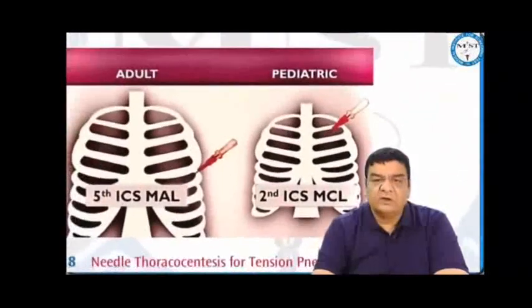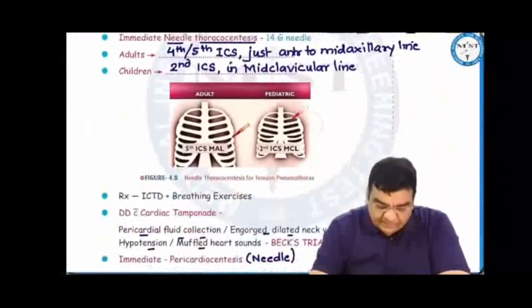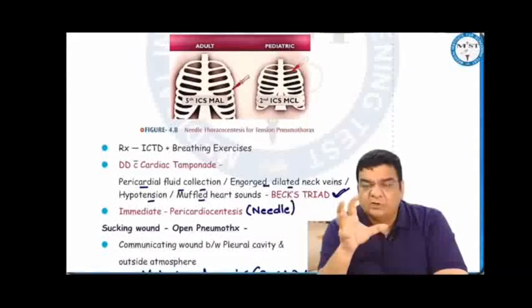However, in case of children, in a needle thoracocentesis for tension pneumothorax, we can put this needle in the 2nd intercostal space in the mid-clavicular line. Finally, the treatment for this tension pneumothorax would also be intercostal tube drainage and breathing exercise. This tension pneumothorax should be differentiated from cardiac tamponade.